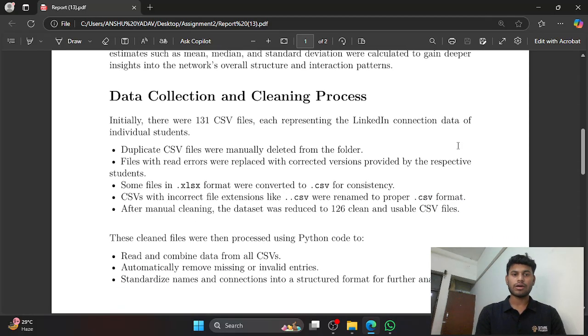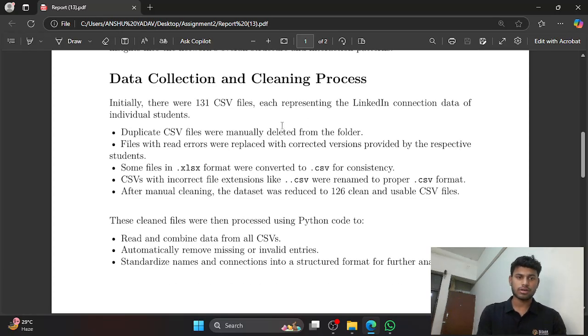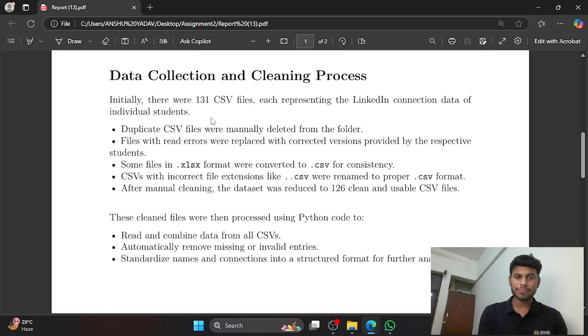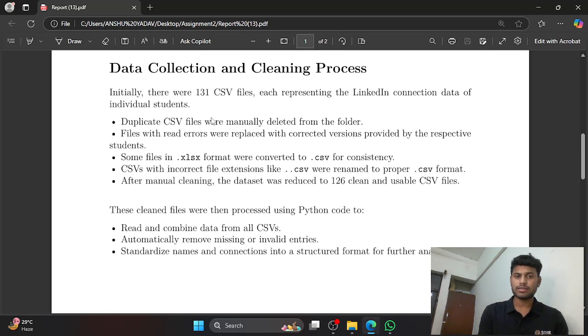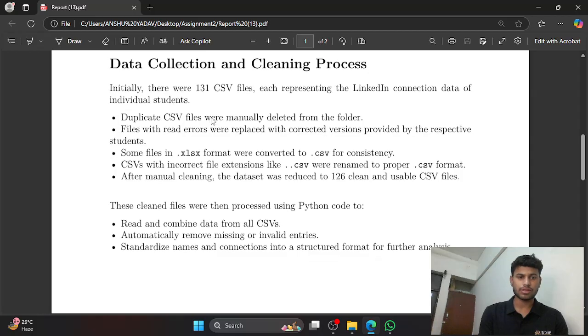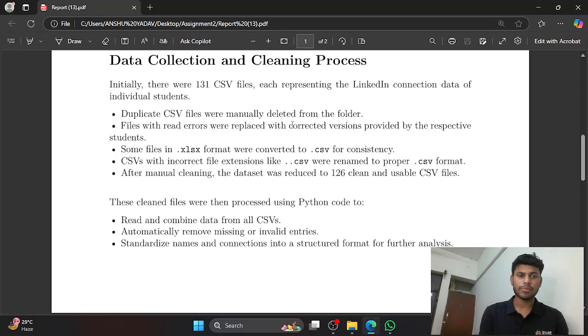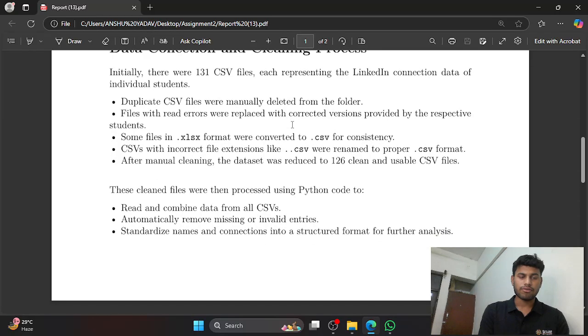Now, how I have done the data cleaning. Initially we have 131 CSV files, each representing the LinkedIn connection data of an individual student. First, I have deleted some duplicate CSV files manually. After that, files with read errors were replaced with corrected versions provided by the respective students.